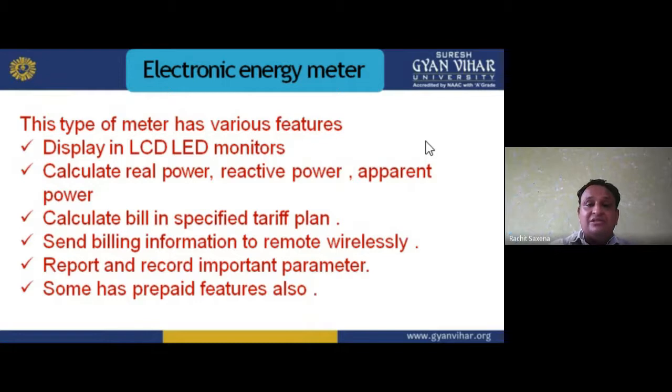So nowadays we have this type of energy meter fitted for domestic purposes. In our houses we find this type of instrument. So it calculates the bill in the specified tariff plan. Send billing information to remote locations wirelessly. Wirelessly means no use of wire. With the help of internet, Zigbee and other technology, it can transmit. Report and record important parameters.